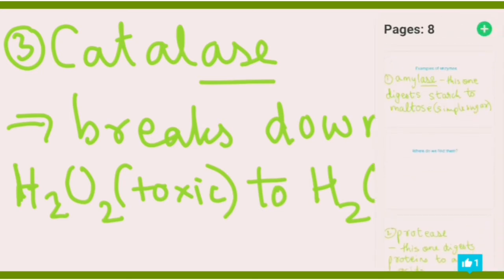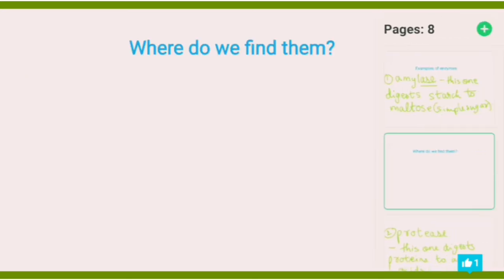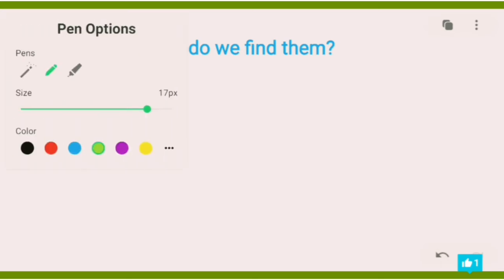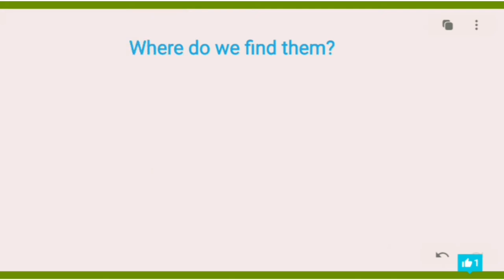Alright, next we're going to cover something else. I've told you that enzymes are found in our bodies and other living organisms. Right now I'm going to give you one such example where enzymes are also present. Where do you find it? In seeds that are germinating, in the sense that we have supplied water to it.